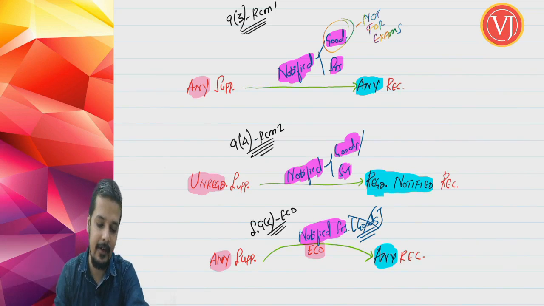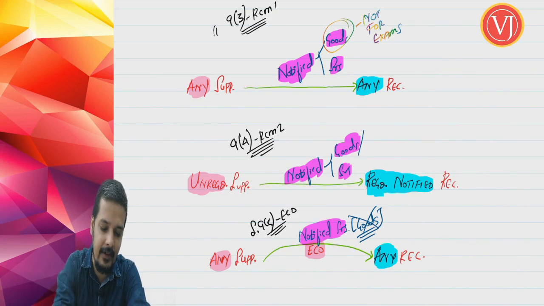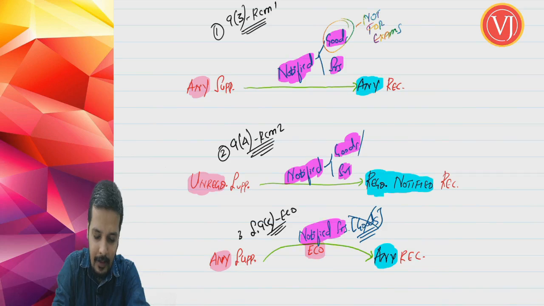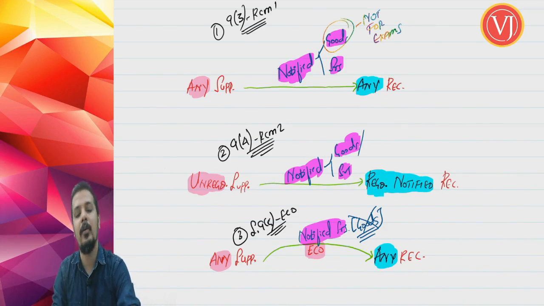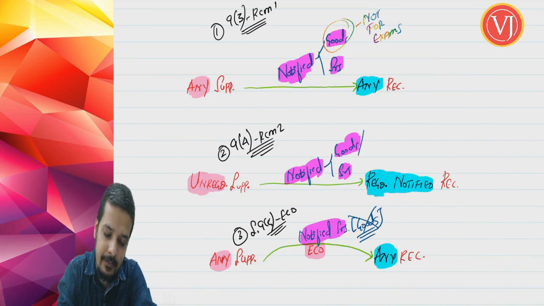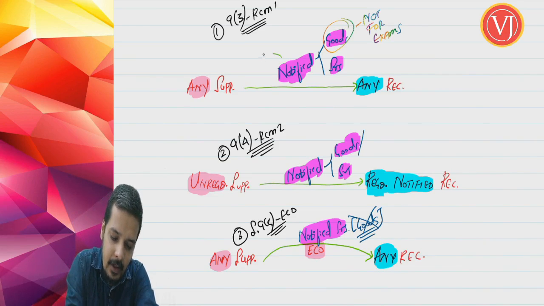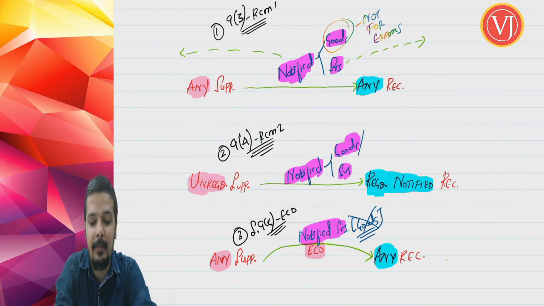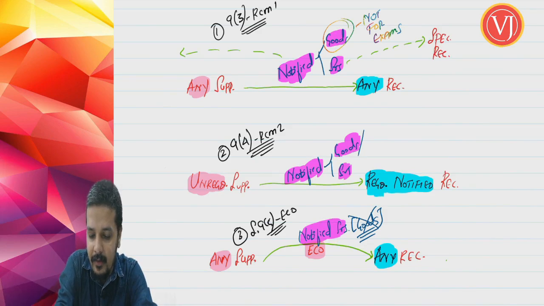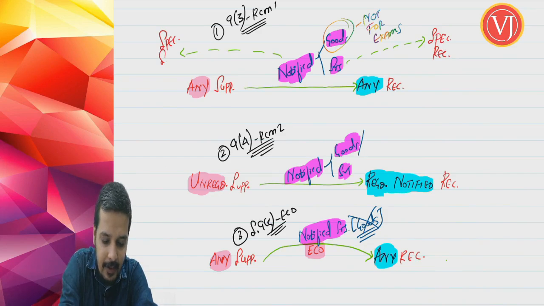But before I end this, we have done all these 3 cases: 9.3 RCM type 1, 9.4 RCM type 2, and 9.5 eco. When you talk about 9.3 RCM type 1, though I have said supplier can be any supplier, recipient can be any recipient, when you see the list of notified goods and services, while notifying them, they at times demand a specified category of supplier.